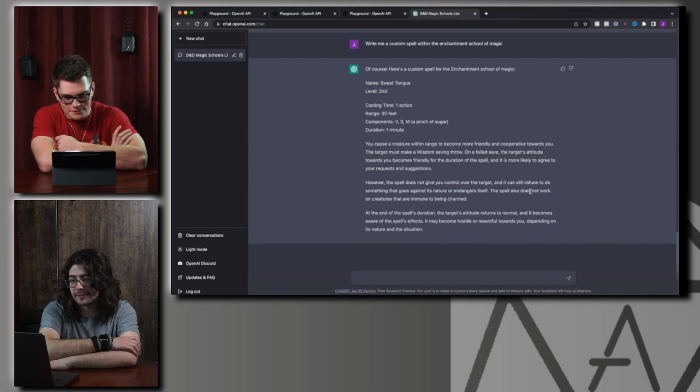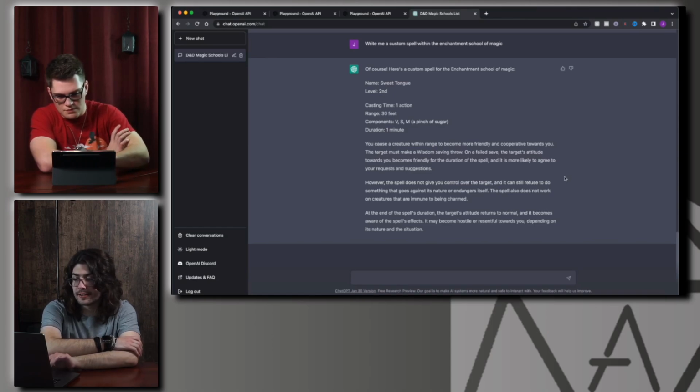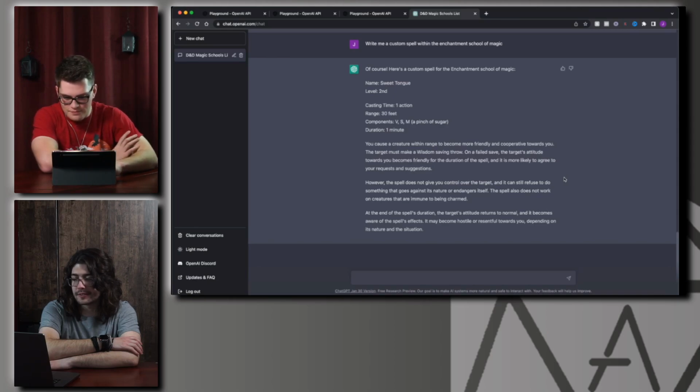The target must make a wisdom saving throw. On a failed save, the target's attitude towards you becomes friendly for the duration of the spell, and it is more likely to agree with your requests and suggestions. However, the spell does not give you control over the target, and it can still refuse to do something that goes against its nature or endangers itself. The spell also does not work on creatures that are immune to being charmed. At the end of the spell's duration, the target's attitude returns to normal, and it becomes aware of the spell's effects. It may become hostile or resentful towards you, depending on its nature and the situation.